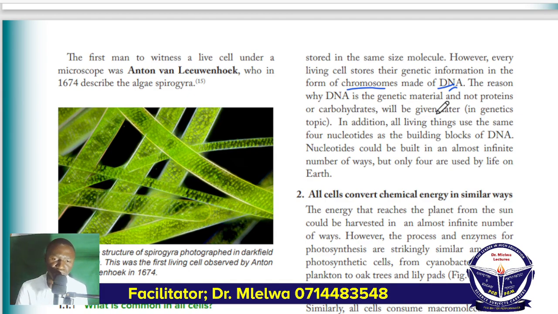Now in addition, all living things, they use the same 4 nucleotide as the building block of DNA. So the nucleotide could be built in almost infinite number of ways.